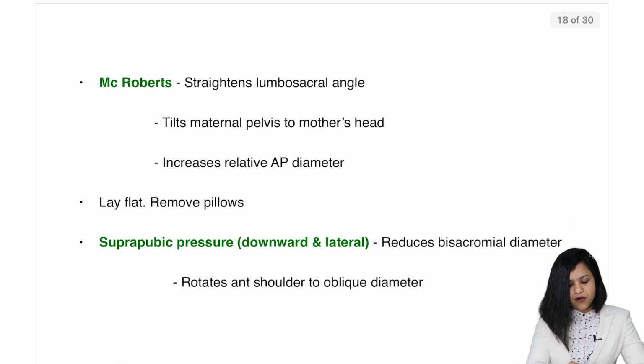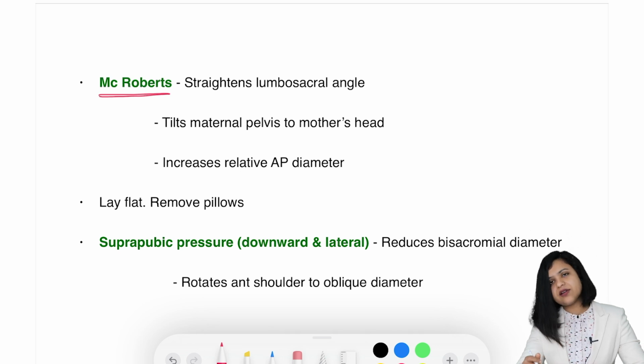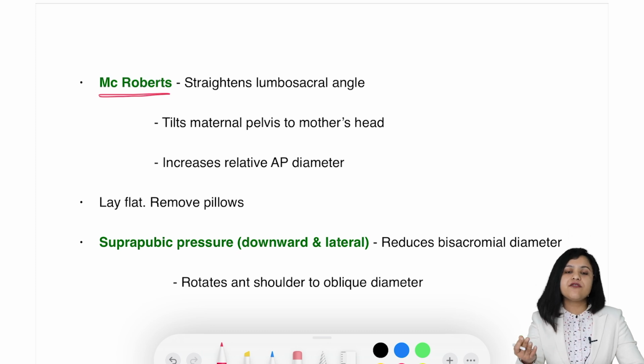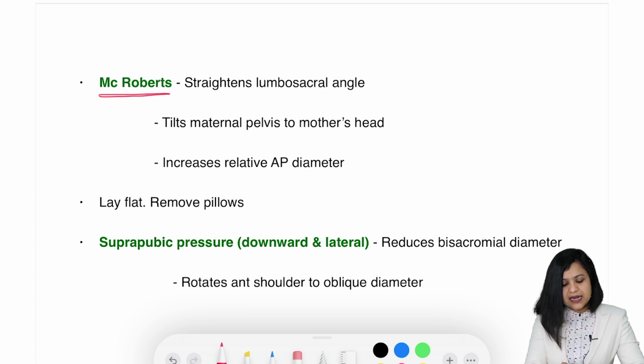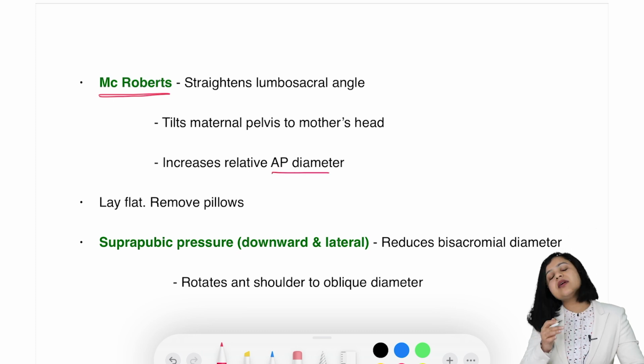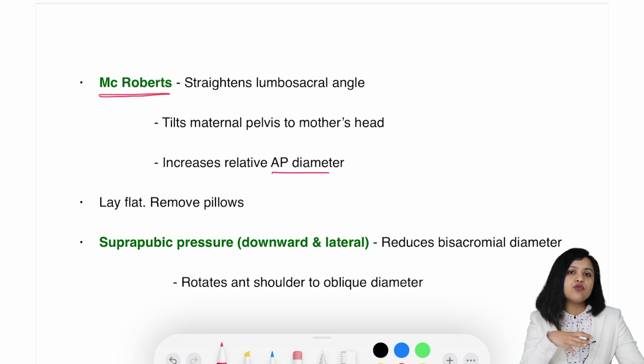Now, McRoberts maneuver, what is the rationale of doing these maneuvers? It straightens the lumbosacral angle. When the patient flexes and abducts her thigh, it straightens the lumbosacral angle. This also tilts the maternal pelvis towards the mother's head, so that it increases the relative AP diameter, so that the shoulders have enough space to move to the oblique angle. Lay flat, remove pillows. This we have already discussed.